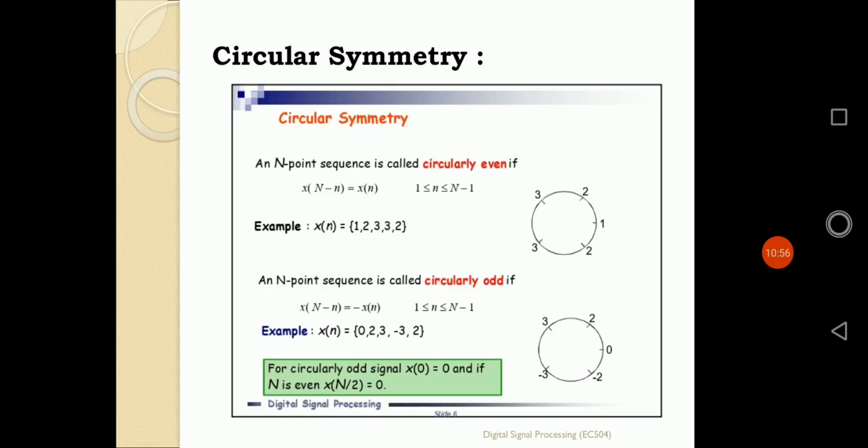That means if the sequence x of n is 0, 2, 3, minus 3, minus 2, and it is represented circularly in the counterclockwise direction, the upper points are 3 and 2, and the lower points are minus 3 and minus 2, the same as the upper points but with negative values. In that way it is defined as circularly odd symmetry.